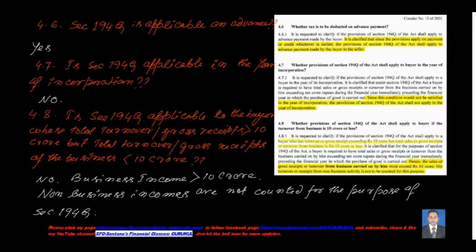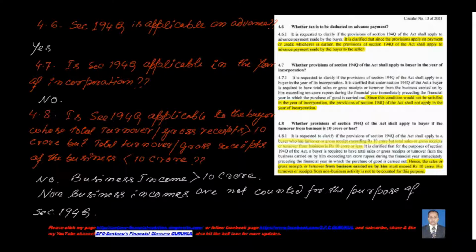While calculating the 10 crore rupees of total turnover, if you sum up all the incomes from business as well as non-business income, and the total of these gross receipts together crosses the threshold limit of 10 crore rupees, but the receipts relating to business are less than 10 crores, then what will be the scenario?